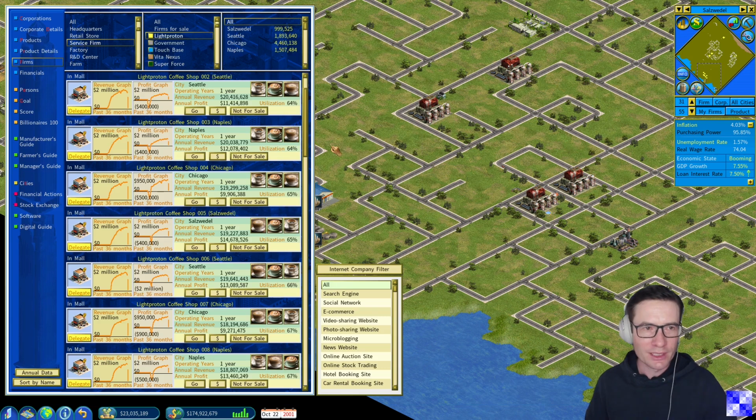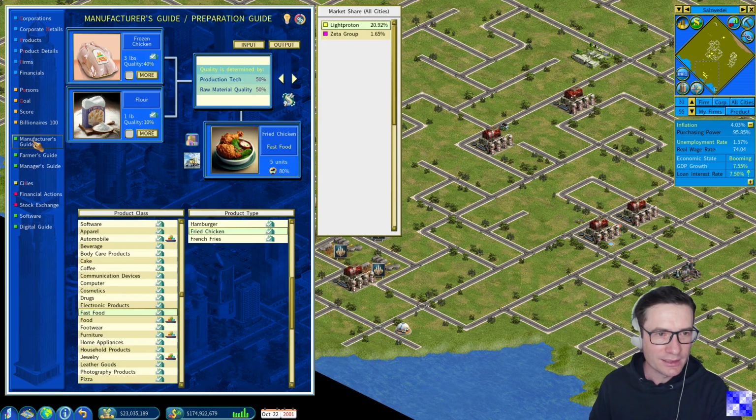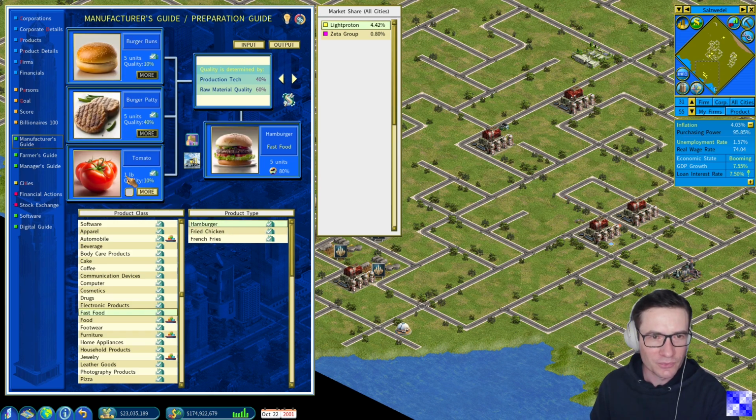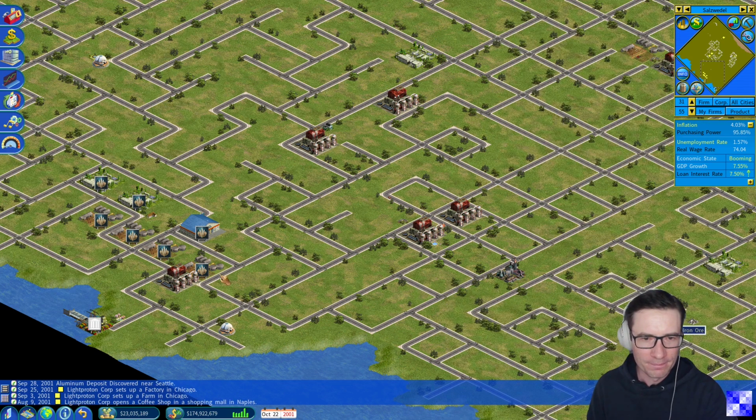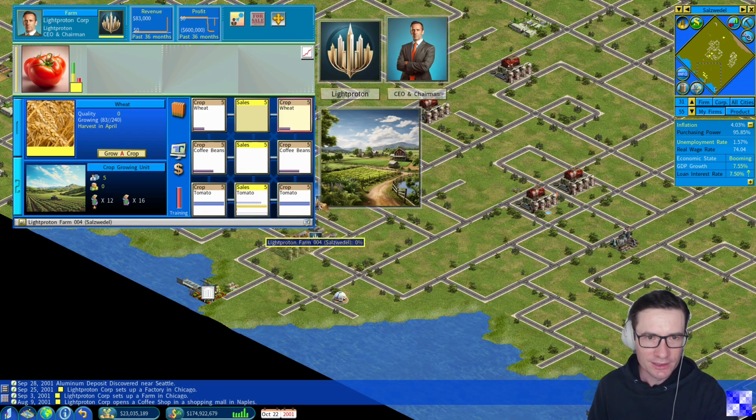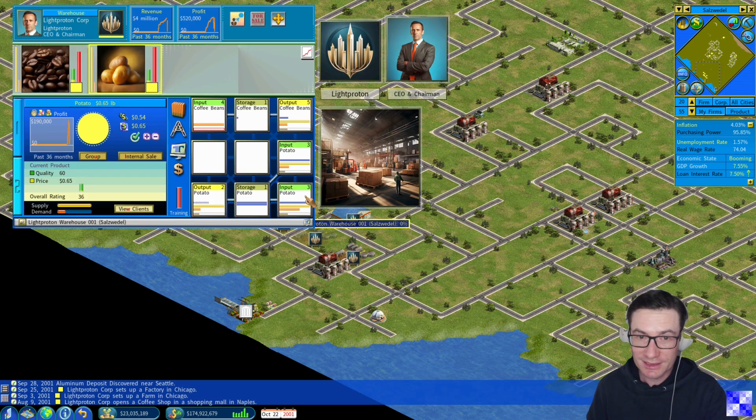As a reminder, we can always check in the information center in the manufacturer's guide here how many pounds or units we need. For example, frozen chicken, 3 pounds for 5 units of fried chicken. For hamburgers, it's 1 pound of tomatoes for 5 units of hamburgers. So this ratio means probably it's enough. What else do we have? Wheat is still being grown, and coffee beans are still getting grown.